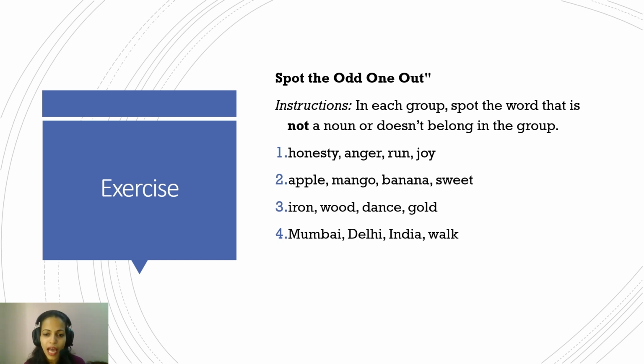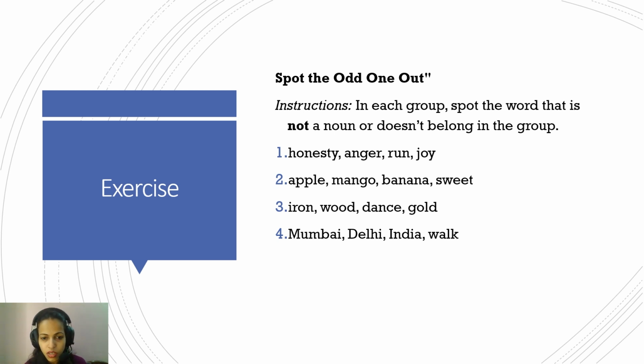Statement 2: apple, mango, banana, sweet. Which one is the odd one out? Again, apple, mango, banana are all common nouns, and sweet is not the one that matches with the rest of the three, so it's the odd one out.